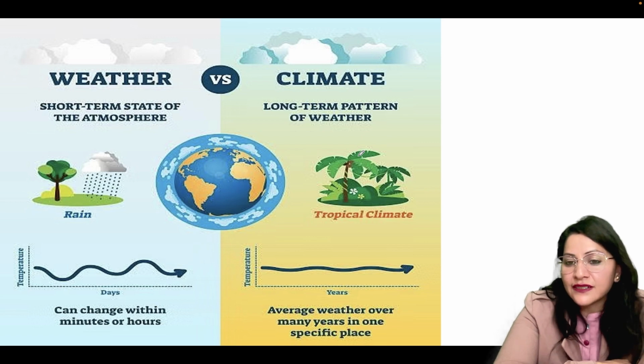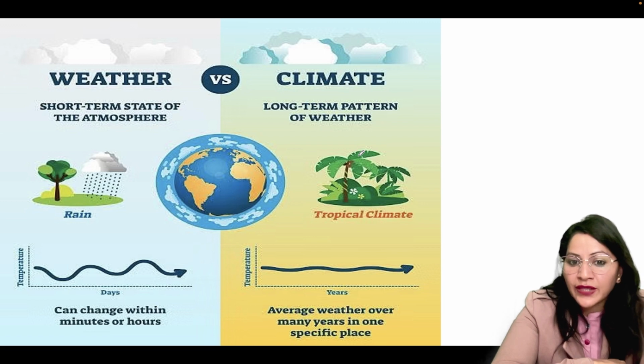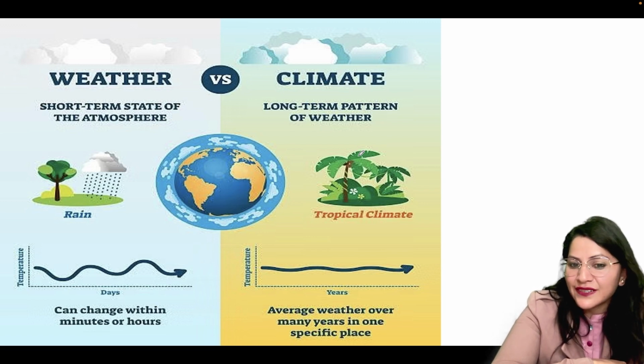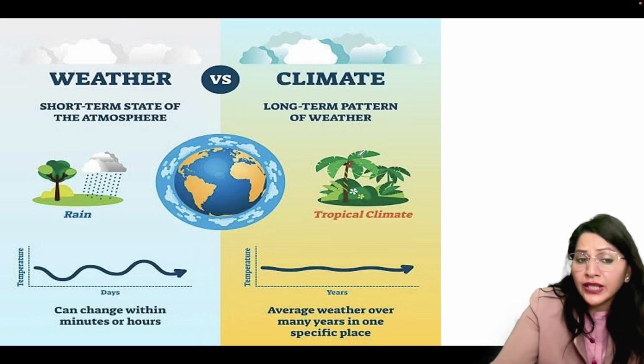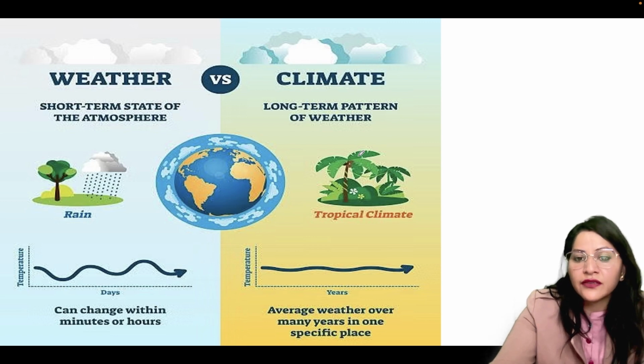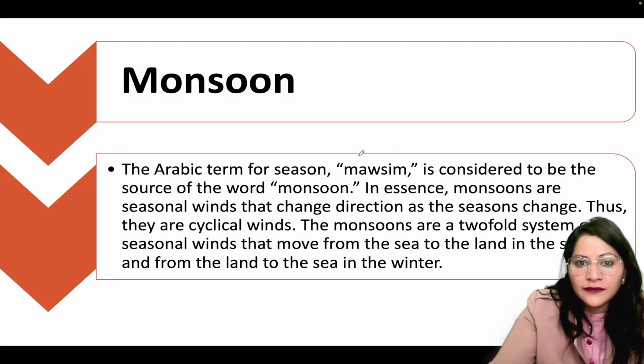Weather means a short-term state of the atmosphere, and climate means a long-term pattern of weather. It's the average weather over many years in one specific place. Weather can change within minutes or hours. We can say it's sunny weather today, it's rainy weather today, and in the case of climate, we can say it's a tropical climate, it's a temperate climate. So this is the difference between weather and climate. Moving towards the next one.